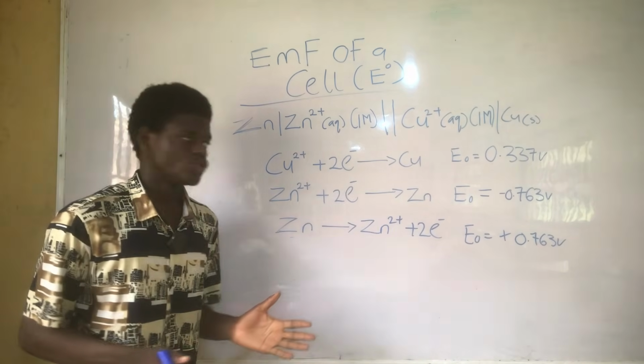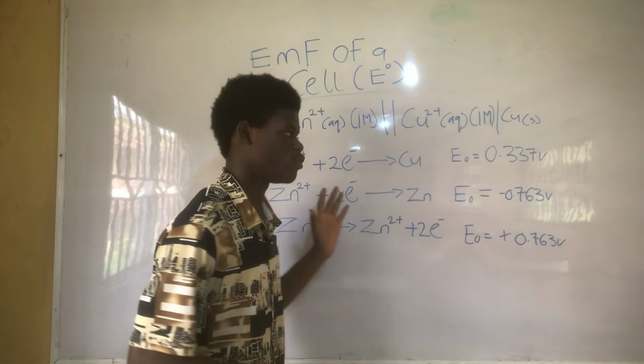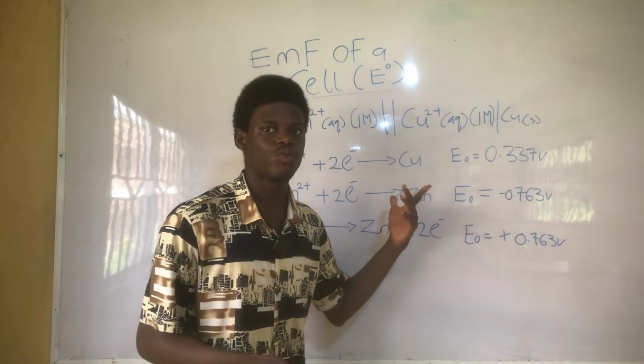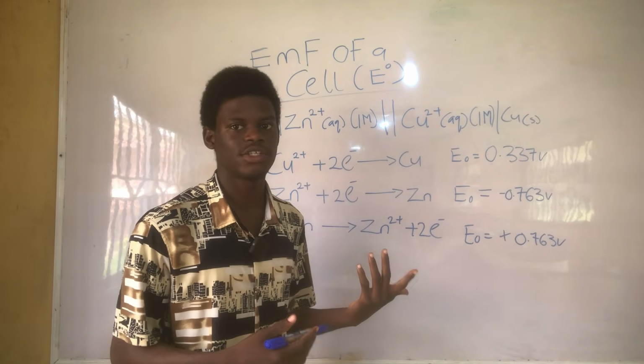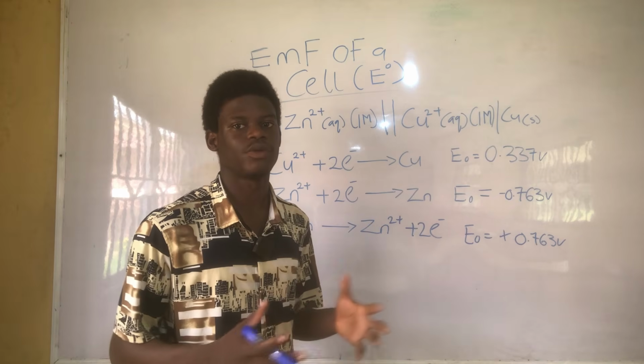So there's another thing you need to know: when we reverse an equation, the EMF will also reverse in sign. But when we multiply by a factor, we don't multiply the EMF. Why? Because the EMF is an intensive property, and an intensive property doesn't depend on mass.